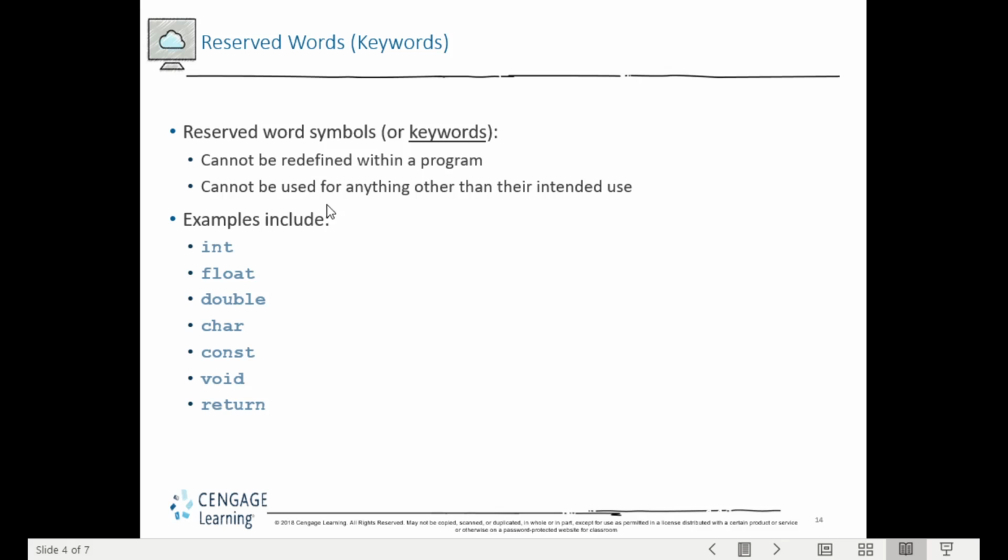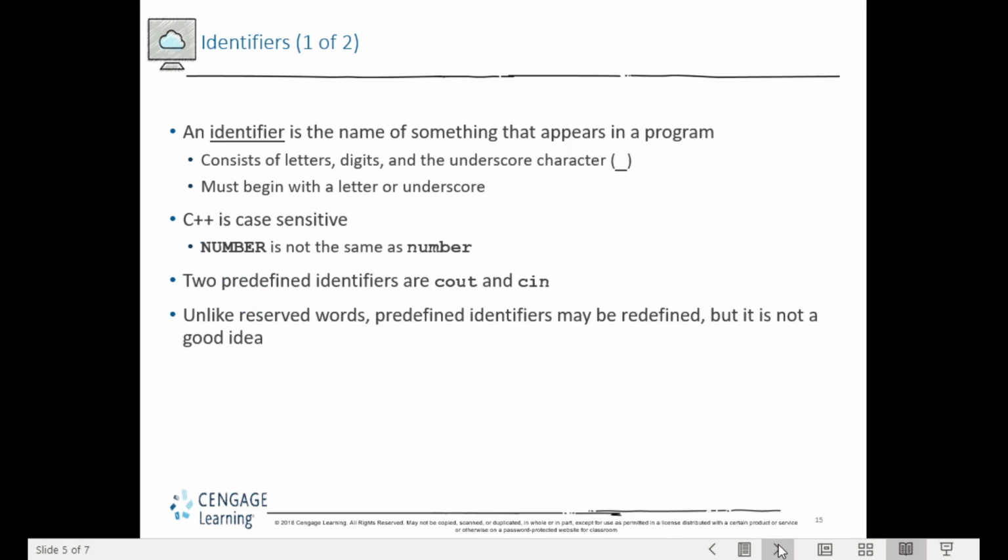For example, these are reserved words for data types, so their purpose is only for data type declaration. We cannot redefine them for other purposes. Here we have integer, float, double, and character. This is different from an identifier.